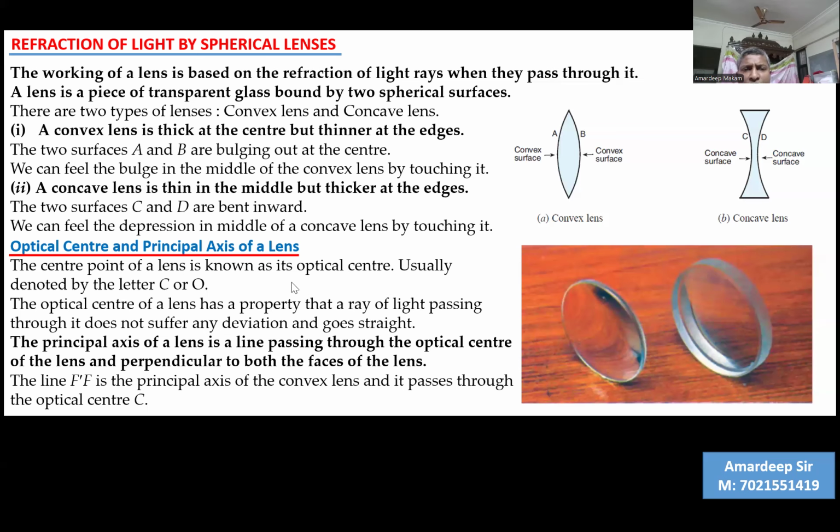The center of the lens is known as the optical center. Please remember, it will be denoted by C or O. Whereas C was the center of curvature in the mirror case, here we use the center of the lens, either called optical center O or the center of the lens C. What will be the principal axis? The principal axis will be going like this. It's the axis which divides the lens into two equal parts, above and below. We'll see it again.